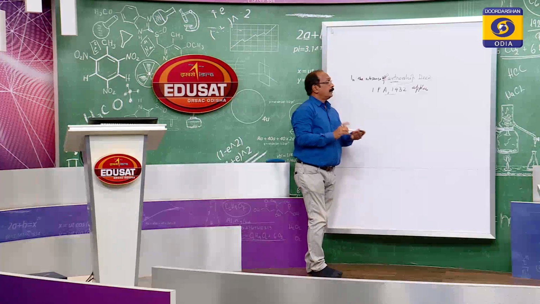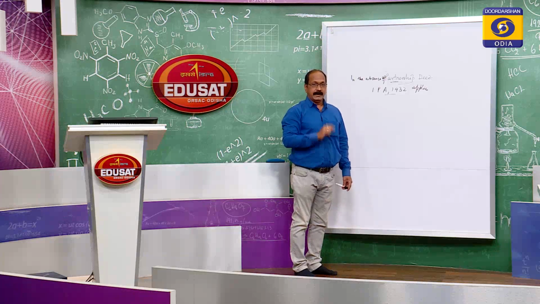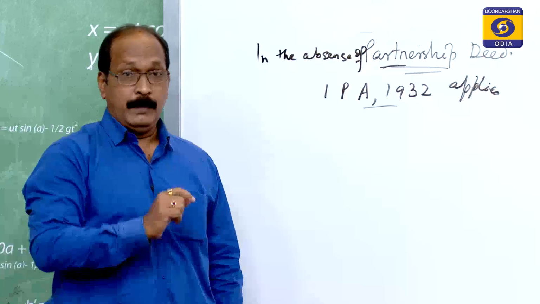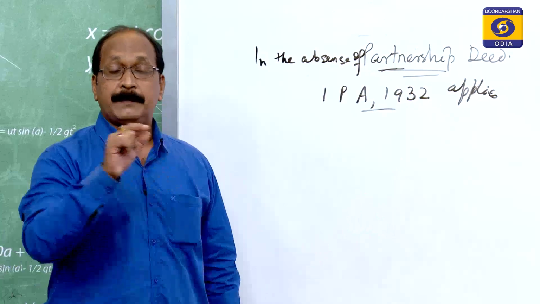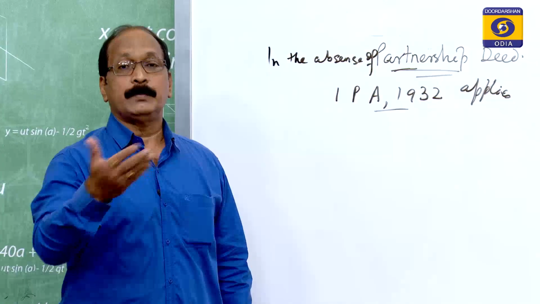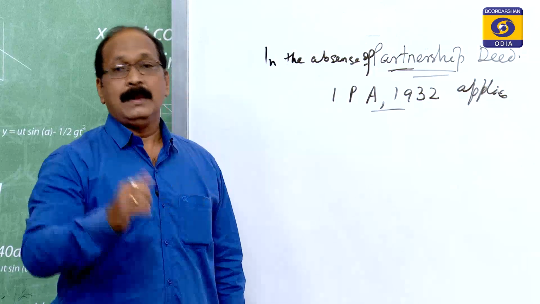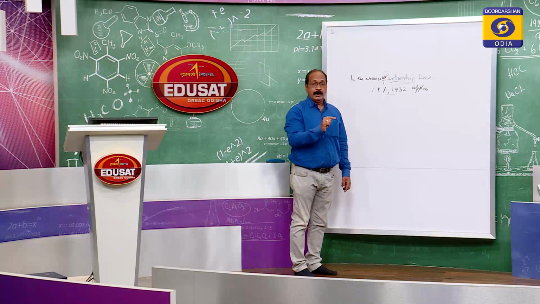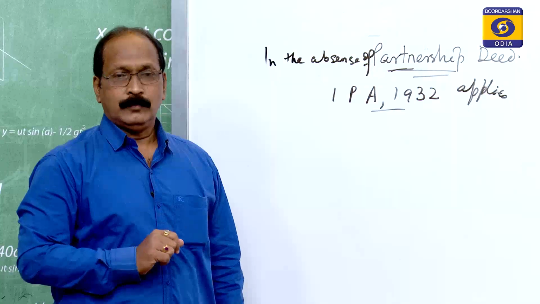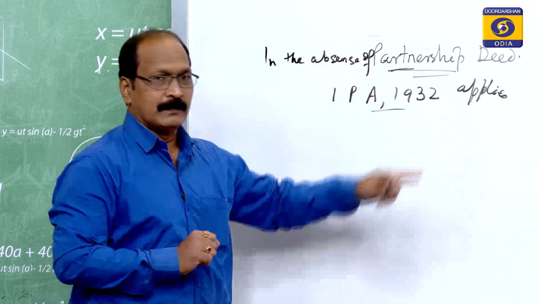In the absence of partnership deed, the Indian Partnership Act 1932 applies. Very important to remember. A number of items are there in the partnership deed, but we are discussing the partnership accounting, how the accounts are to be maintained. There are some economical aspects and some non-economical aspects. We should remember the economical or monetary aspects of the partnership deed. So, when the partnership deed is absent, then this Partnership Act applies.